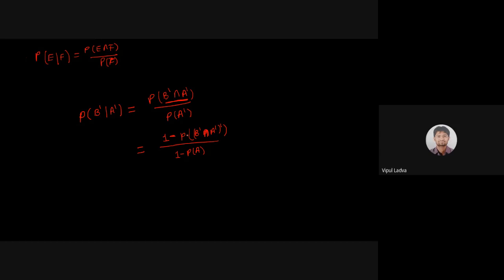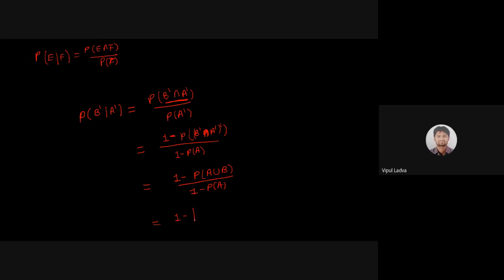Yes. Now, 1 minus, as per De Morgan's rule, the complement of this will be B union A, so it will be the probability of A union B or B union A. Are we good? Yes.